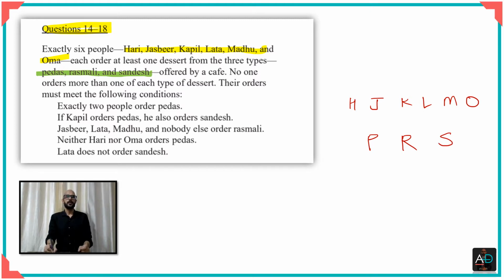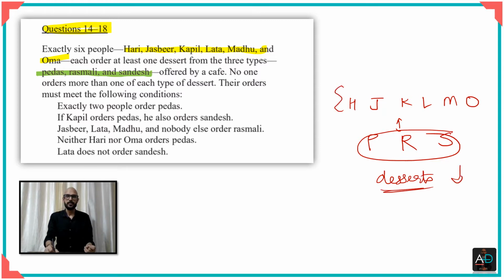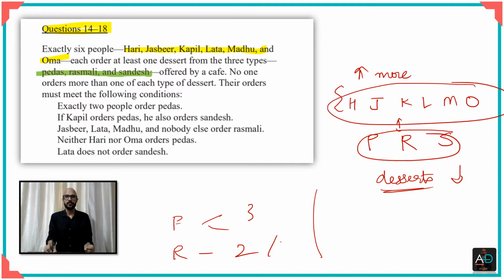Now, when you have to draw a mapping, you know that there's going to be some sort of relation between these. There are fewer desserts and more people. Which means that for peda there could be 2 or 3 people, and for rasmalai there could be 2 or 3 people. You get the point? Essentially, when you do a mapping, you realize that this one is more and this one is less.